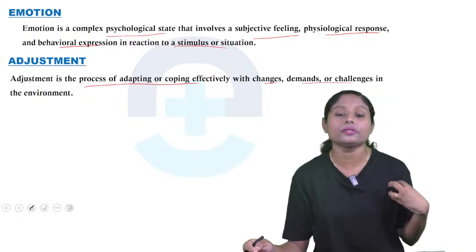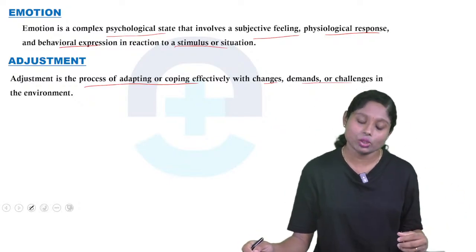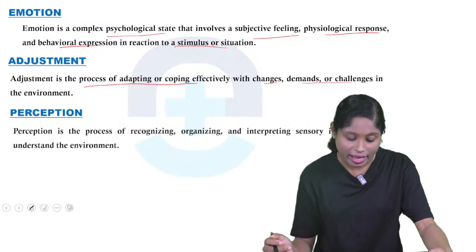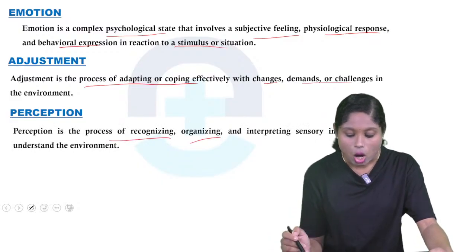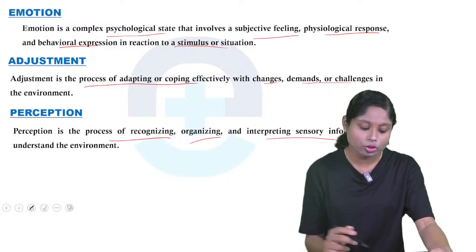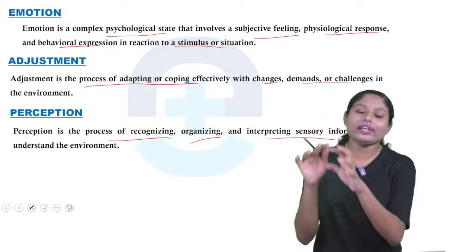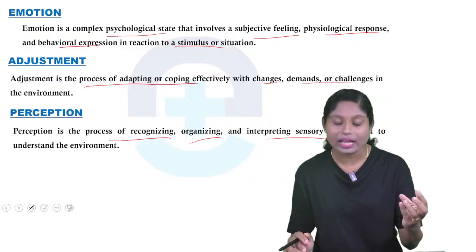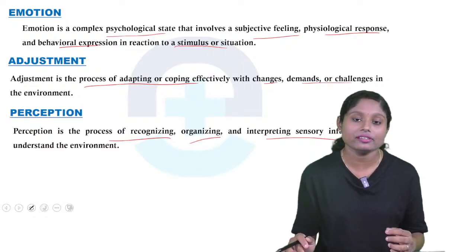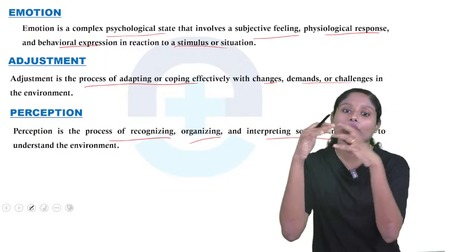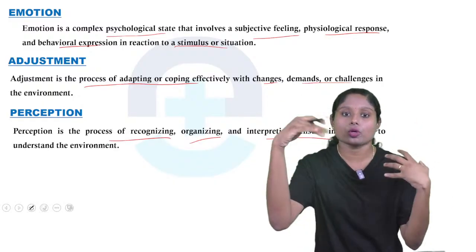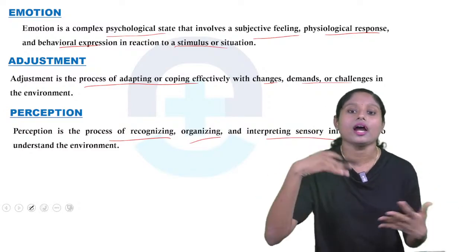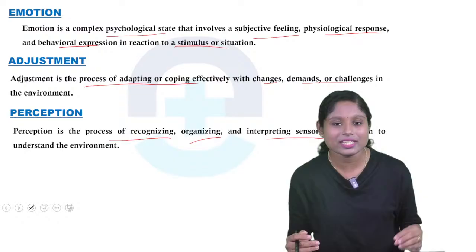So the ability of a person to adapt to the changes and situation. So this is adjustment. Coming to the next word, that is perception. So क्या है perception? It's the process of recognizing, organizing and interpreting sensory information to understand the environment. To understand the surroundings or environment, we will use this process of recognizing, organizing and interpreting the sensory stimulation, that is perception. So हम कुछ देख लिया तो हमारा perception, so एक कार देख लिया वो एक कार है, तो that is what is called perception. So stimulus देखकर हम लोग perceive करेगा the information, so that is perception.